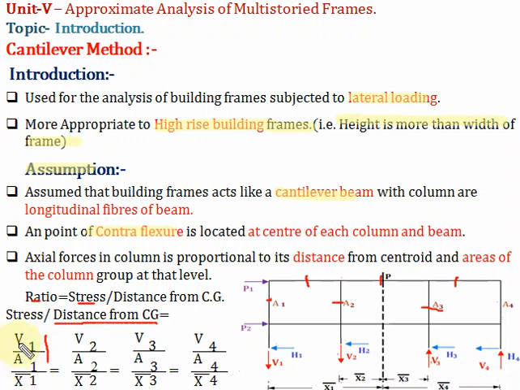What is the axial force here? V1. What is the area? A1. Then V2 upon A2 upon X2. So this is the second assumption, and it will be more clear when we solve the numerical problem.